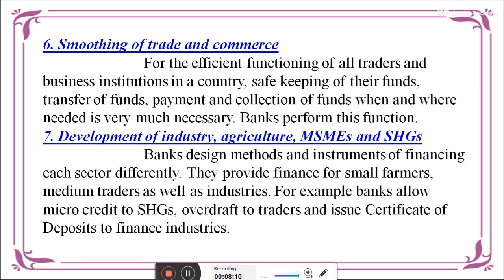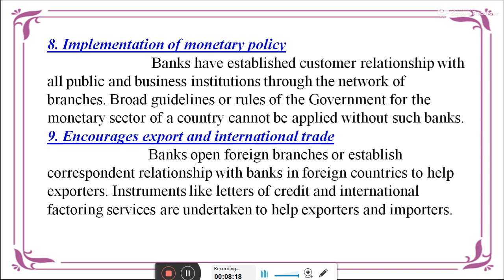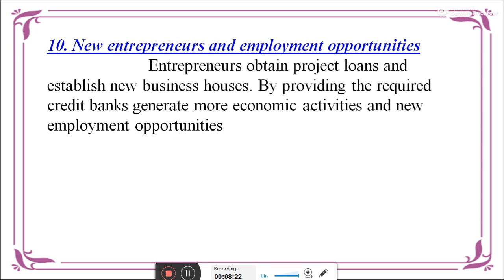Sixth is smoothing of trade and commerce, development of industries, agriculture, MSME and SHG, implementation of monetary policy, encouraging development of international trade, and new entrepreneurs and employment opportunities. These are the functions of bankers.